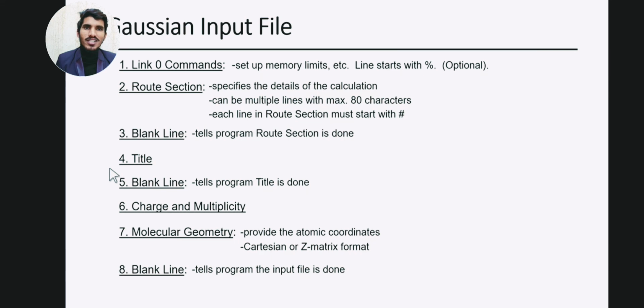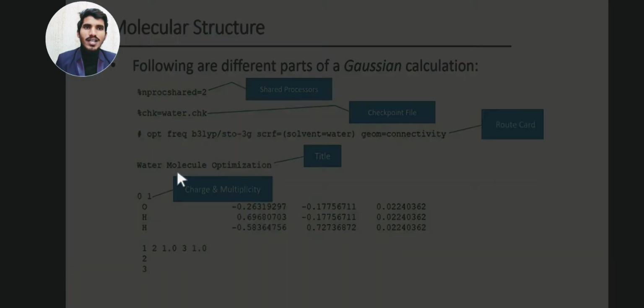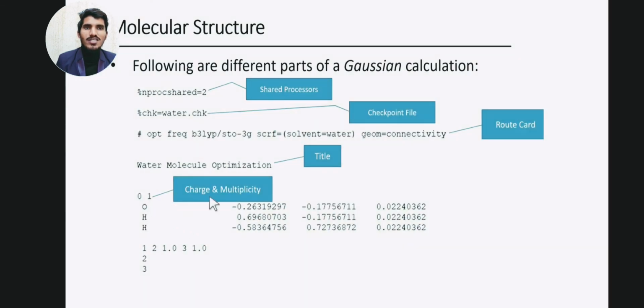And the next thing we have is the title. As you can see here, this is my title. And the next thing we have is the charge and multiplicity. As you can see here, this is the 0, 1 charge and multiplicity.